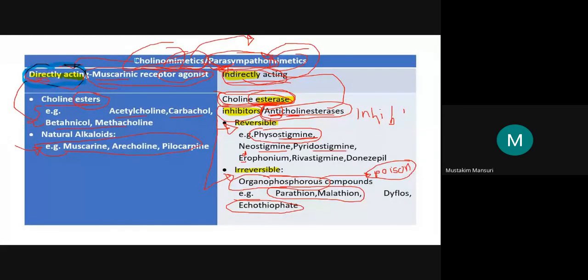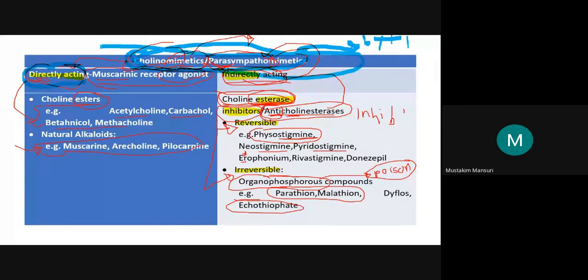If you know this cholinomimetic or parasympathomimetic, you can easily write a note on the parasympatholytic also. But first, you have to remember this parasympathomimetic classification. So in the next class, be prepared with this classification and a short note on any three agents of your choice.